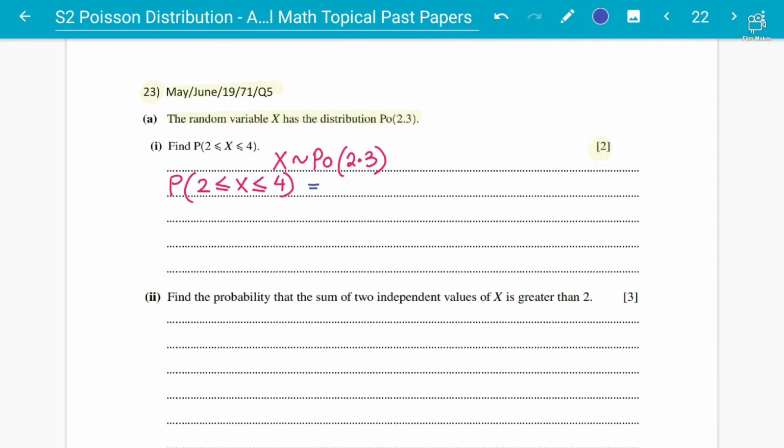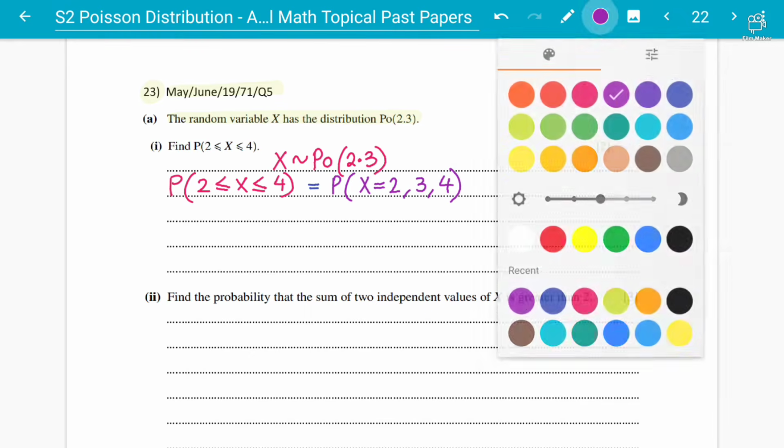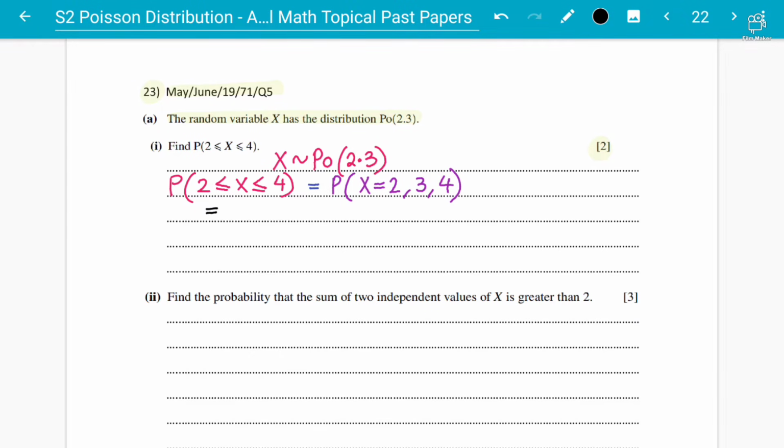Okay, so follow very carefully. We have to find the probability of X equals 2, 3 and 4. X will take up the values of 2, 3 and 4, so you'll have to find the probability for 2, 3 and 4. So how you're going to do it, students, follow very carefully.